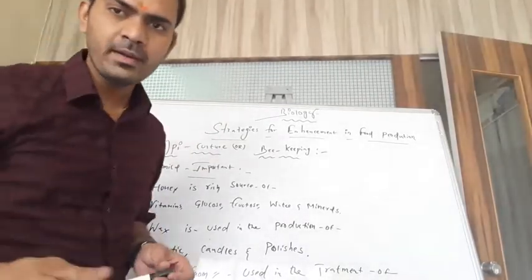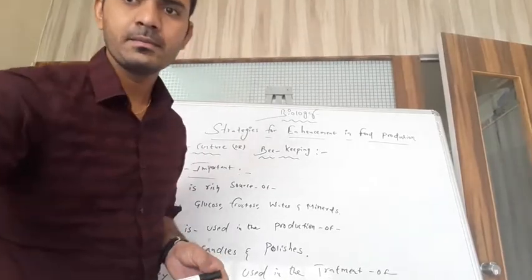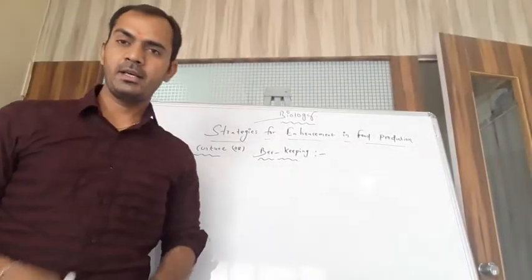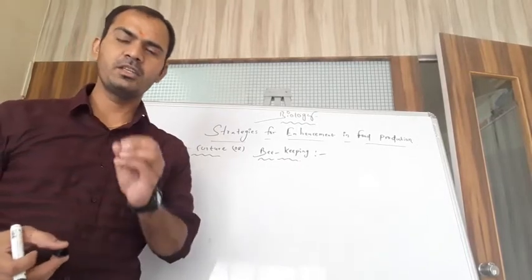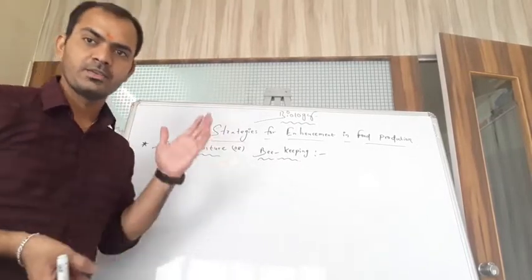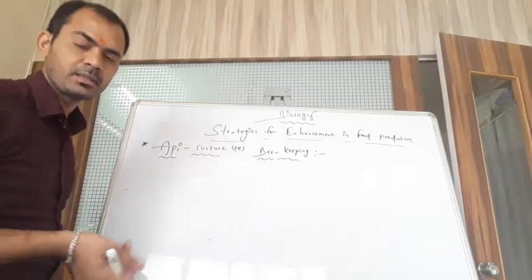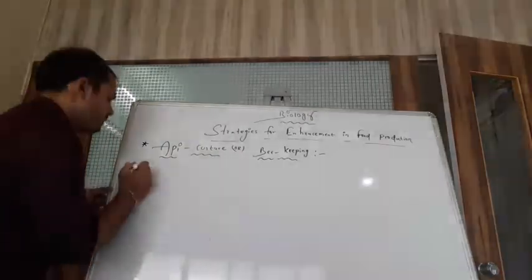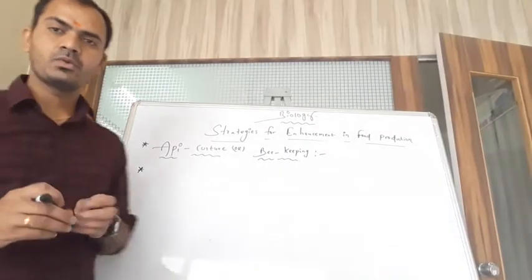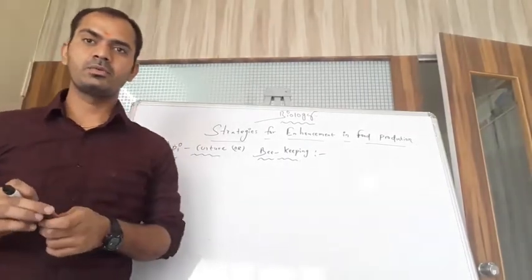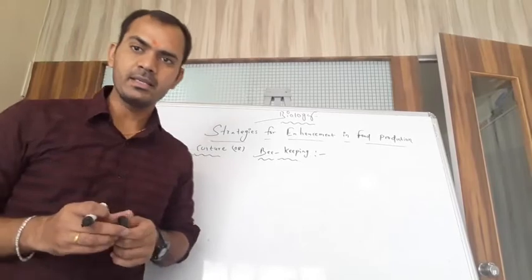Okay, what next? Mostly the apiculture topic is completed, but let us discuss within two minutes the main general information of apiculture, or honeybee information. First, in India there are only four available species for successful production of honey and wax.